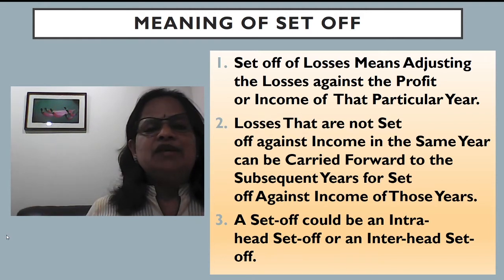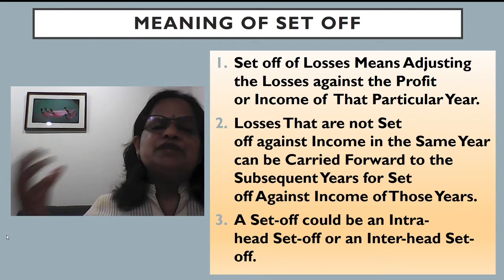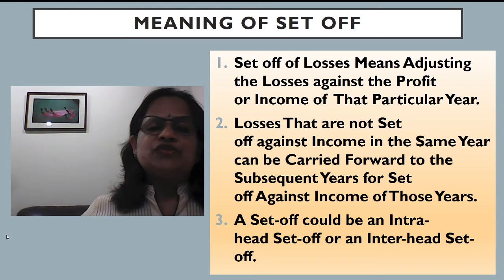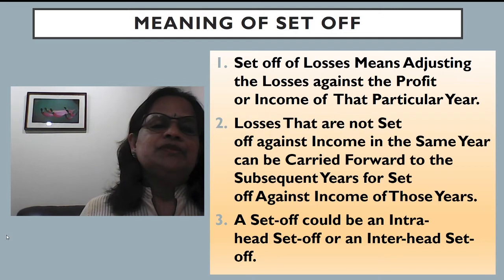One example is unabsorbed depreciation. That means depreciation provided this year, but business profit and other heads of income are not sufficient to adjust it. It can be carried forward for any number of years and adjusted against any head of income.